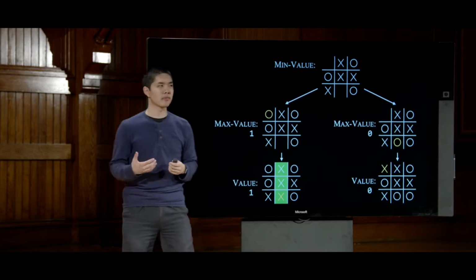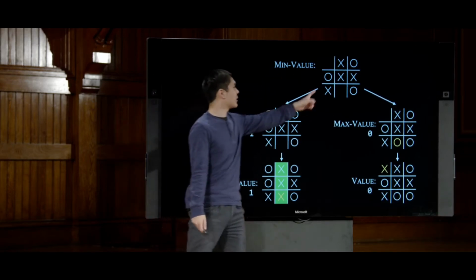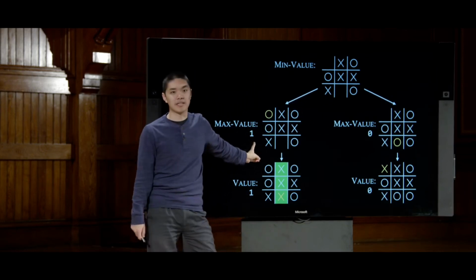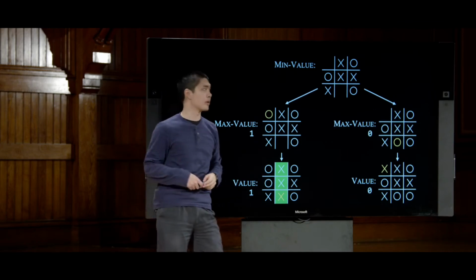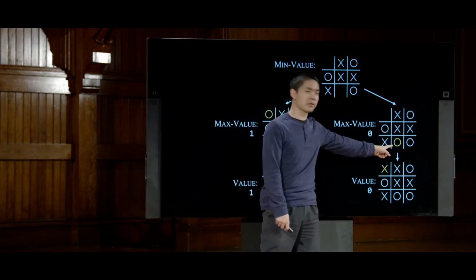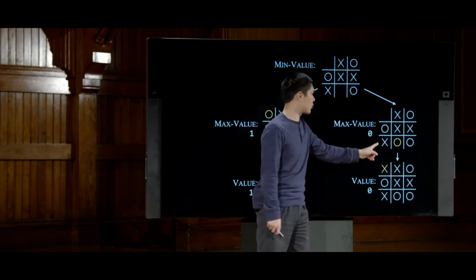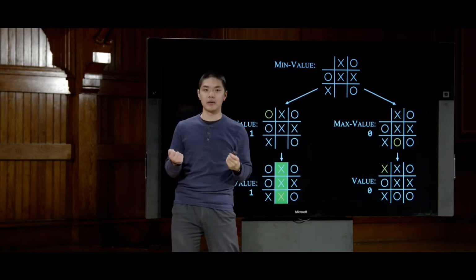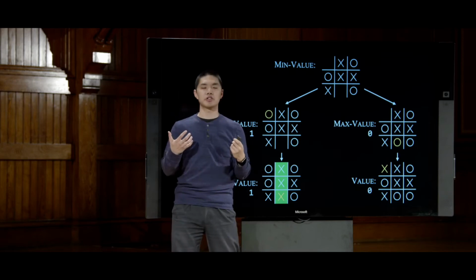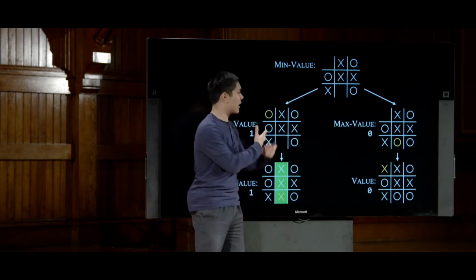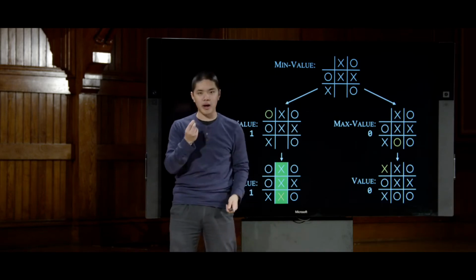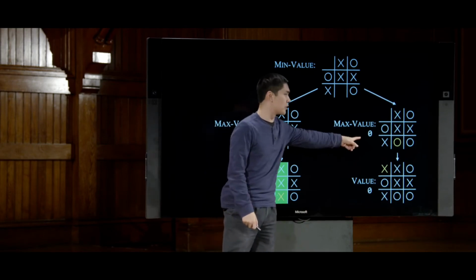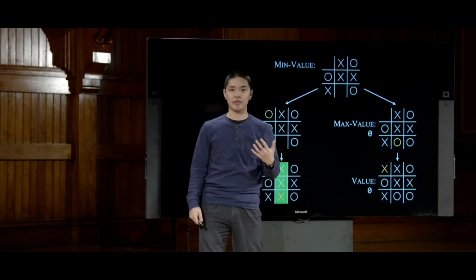And now here comes the choice part, the idea of trying to minimize. I, as the O player, now know that if I make this choice, moving in the upper left, that is going to result in a game with a value of 1, assuming everyone plays optimally. And if I instead play in the lower middle, choose this fork in the road, that is going to result in a game board with a value of 0. I have 2 options. I have a 1 and a 0 to choose from, and I need to pick. And as the min player, I would rather choose the option with the minimum value. So whenever a player has multiple choices, the min player will choose the option with the smallest value. The max player will choose the option with the largest value. Between the 1 and the 0, 0 is smaller, meaning I'd rather tie the game than lose the game.